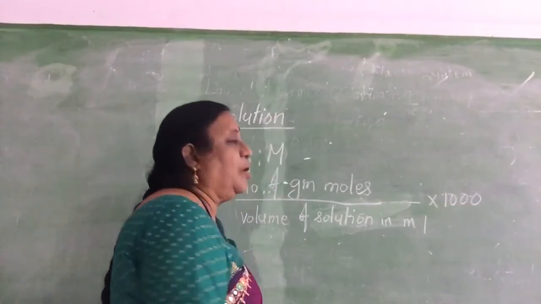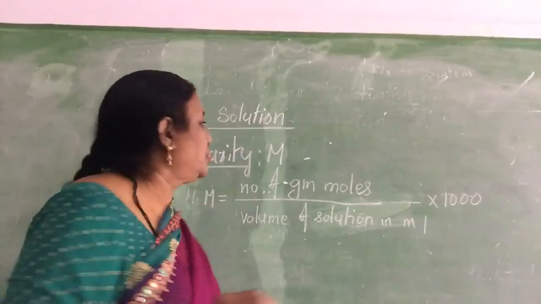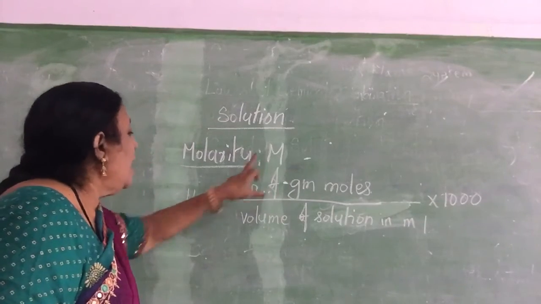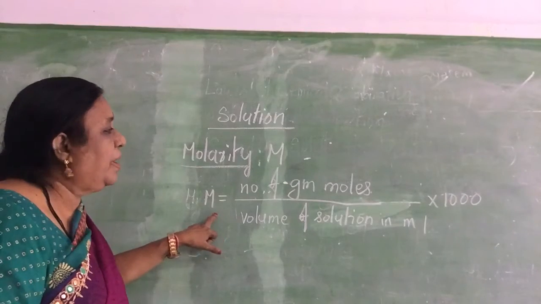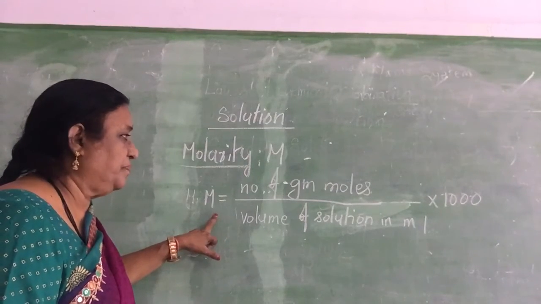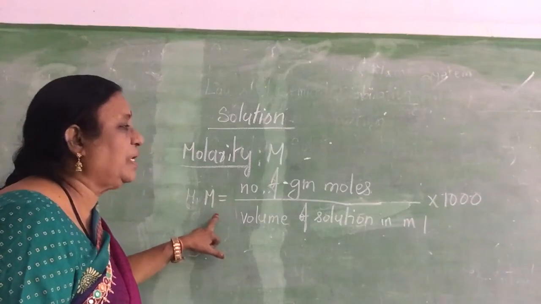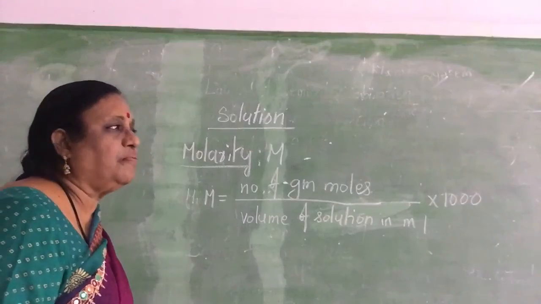Children, try to understand. Molarity का definition you have to learn by heart. One more question. Molarity is represented by capital M. Molarity may be defined as number of gram moles divided by volume of solution in ml into 1000. What is the meaning of that?